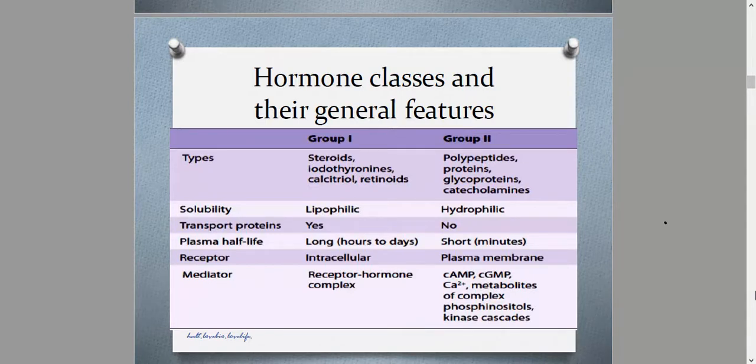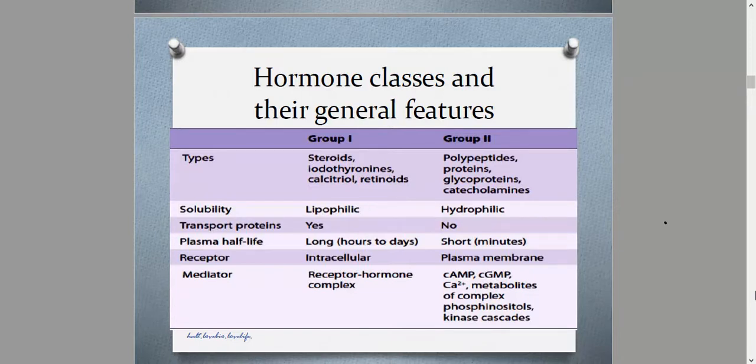The receptors we already have identified and described. For group 1, the receptors are found within the cell, while for group 2, the receptors are on the plasma membrane. Now, with regards to mediating signal transduction, or ensuring that signal transduction is well propagated until the effect is magnified or amplified, group 1 lipophilic hormones actually use their receptor hormone complex as the mediator of the hormone effect, or the mediator of signal transduction.